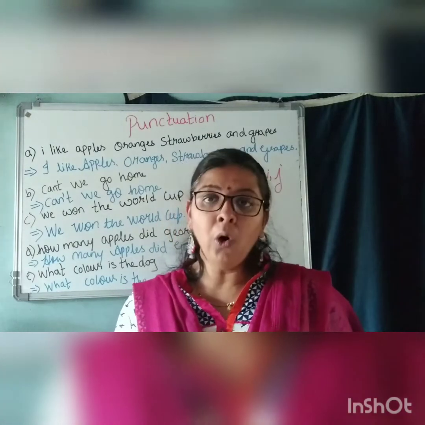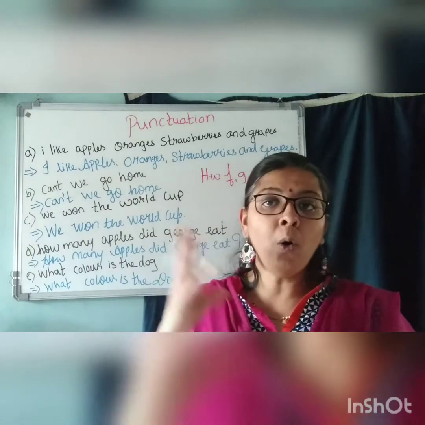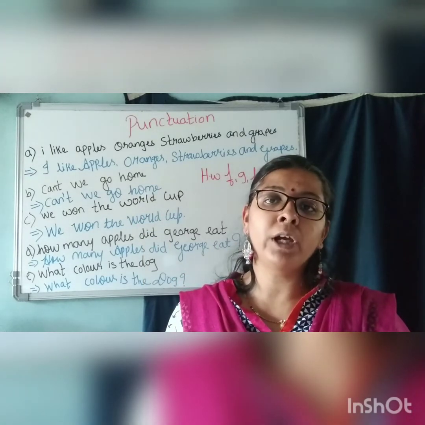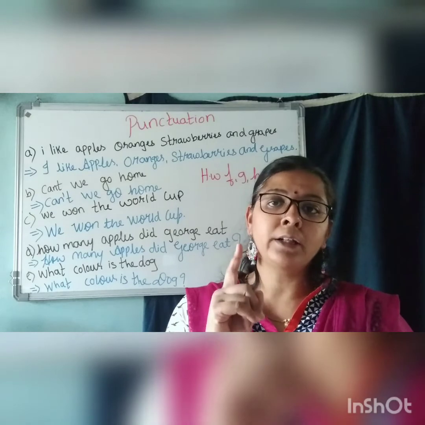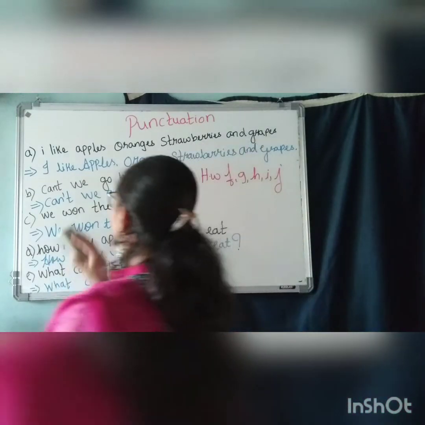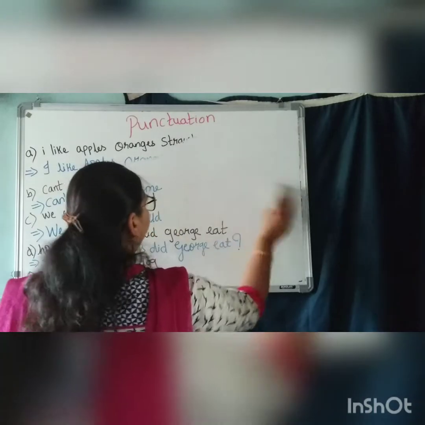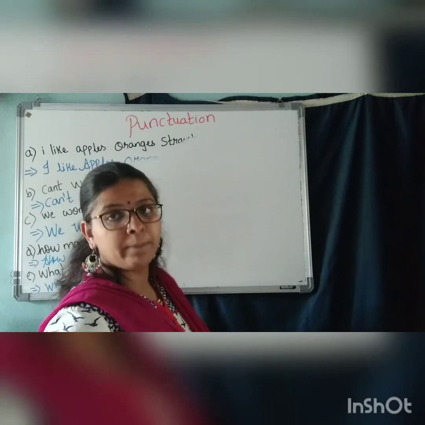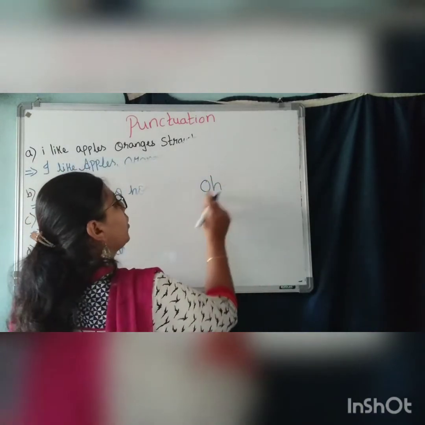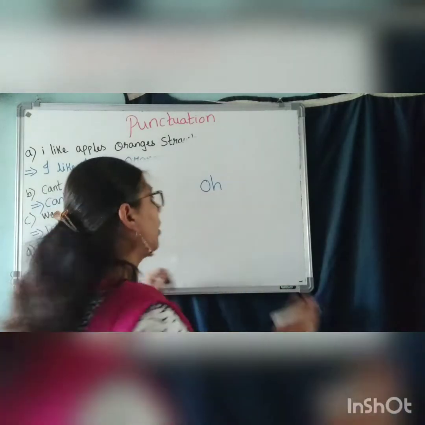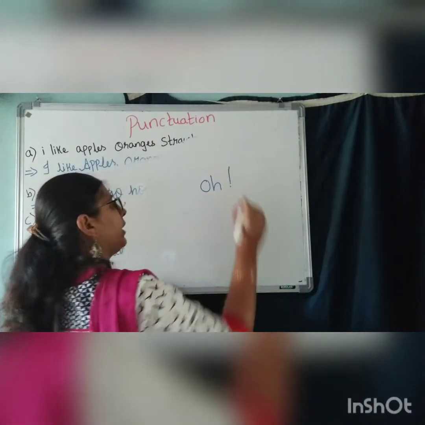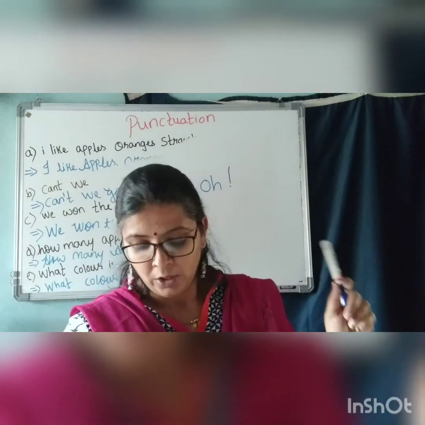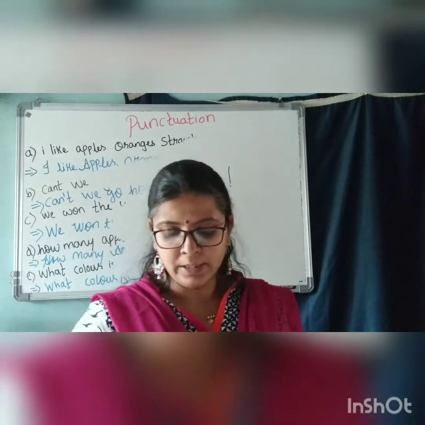Here, one thing. Oh, I missed the train. When we say oh, that's an expression. So where there is an expression, you have to use the exclamatory mark, children. What is exclamatory, children? I will explain what is exclamatory here. See here on the board, the sentence: Oh, I missed the train. Oh, O is exclamatory. When you express something, after O we put this exclamatory mark. So this is how we punctuate the sentence. That is, oh, I missed the train.